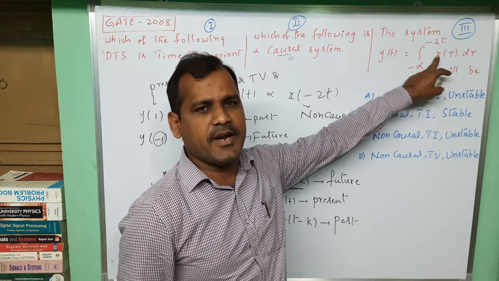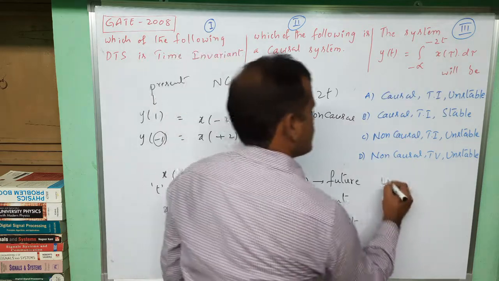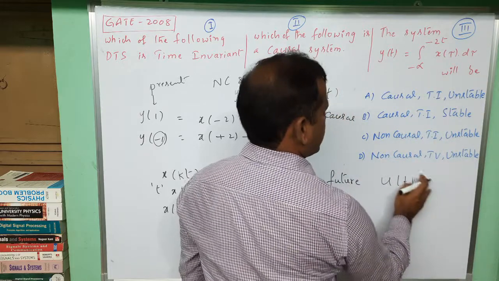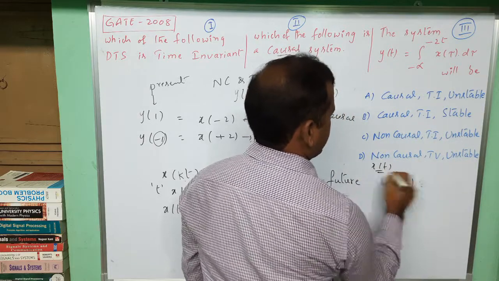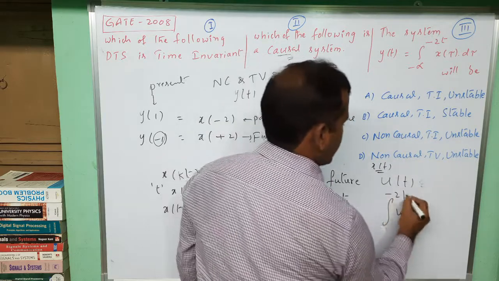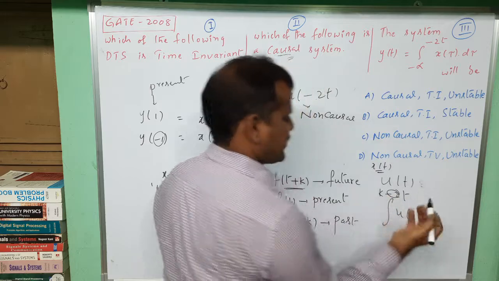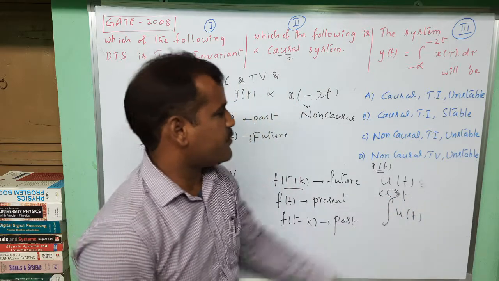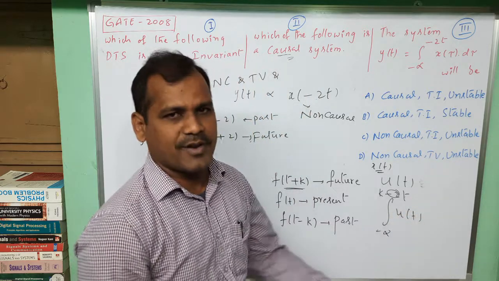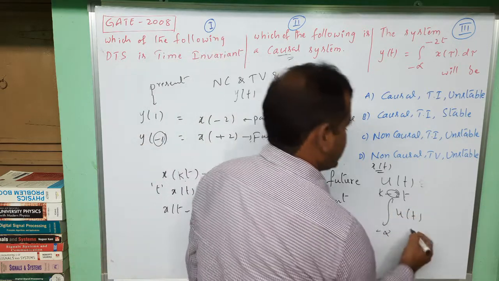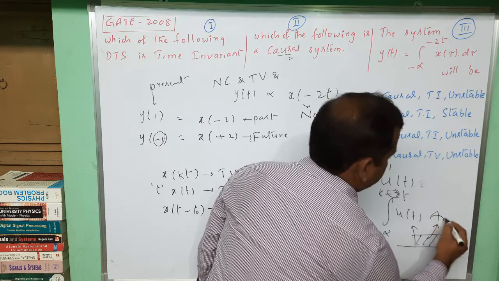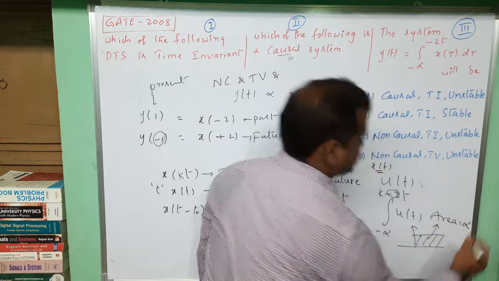But if you take an infinite duration signal like u of t as the input signal x of t, then integration of u of t with the limits minus 2t, or some constant k, whatever it may be, from minus infinity to plus infinity, the total area will be infinity.